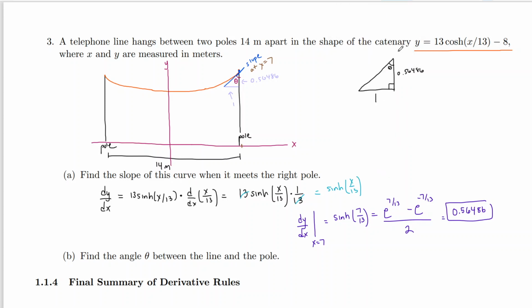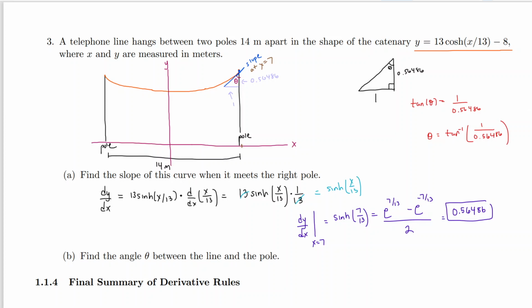Well, if you want to figure out this angle, this is probably one of the first times we're really using trig in this course, besides some identities. But you can solve for theta because we can set up an equation. Tangent is opposite over adjacent. The tangent of theta, notice that this is the actual trig function, no h, is opposite 0.56486 over adjacent 1. And hopefully you remember how to solve this. Tangent on one side becomes tan inverse or arctan on the other. So we get theta equals arctan of 0.56486.